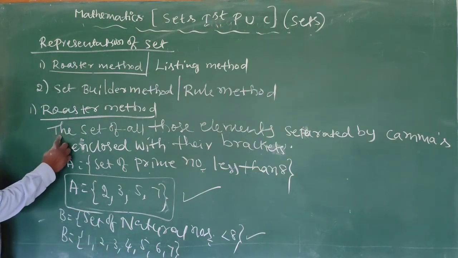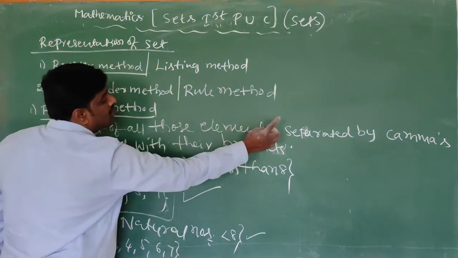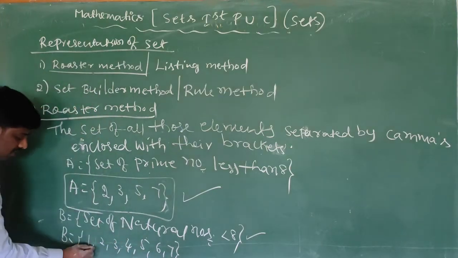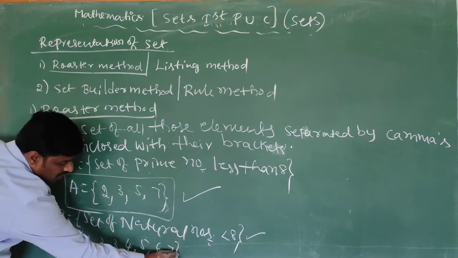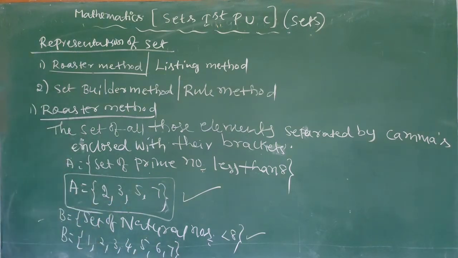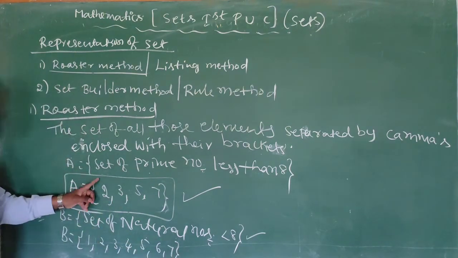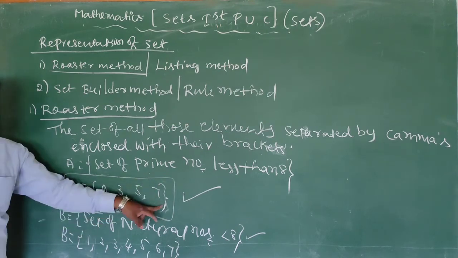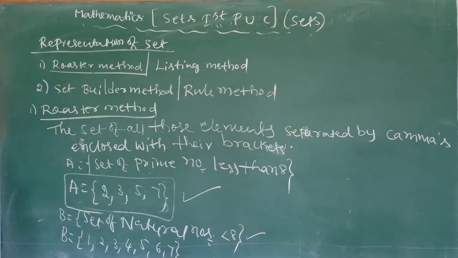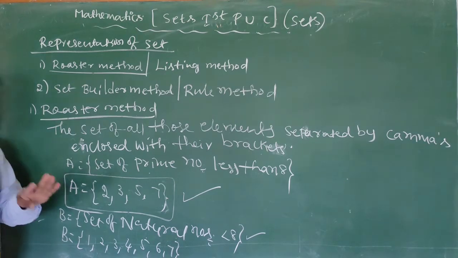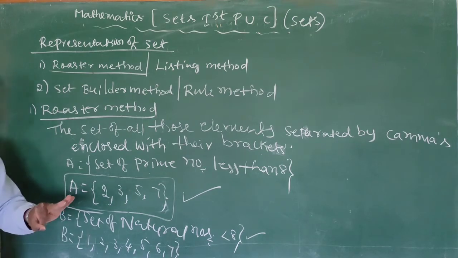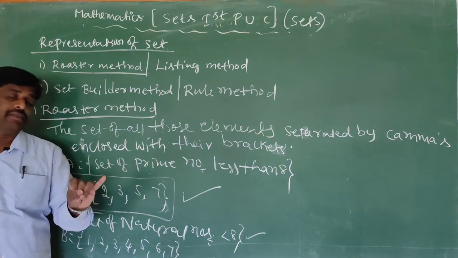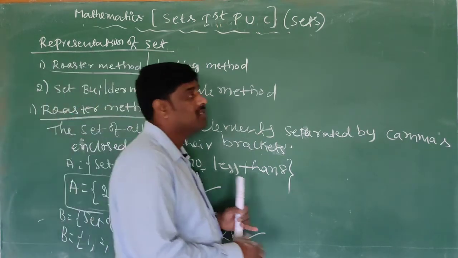See, the set of elements separated by commas, enclosed within braces. Always write a set within the flower bracket. Don't use simple bracket, or bar bracket. There are 4 types of brackets. One is the bar bracket, another is the simple bracket, another is the flower bracket, and another is the square bracket.